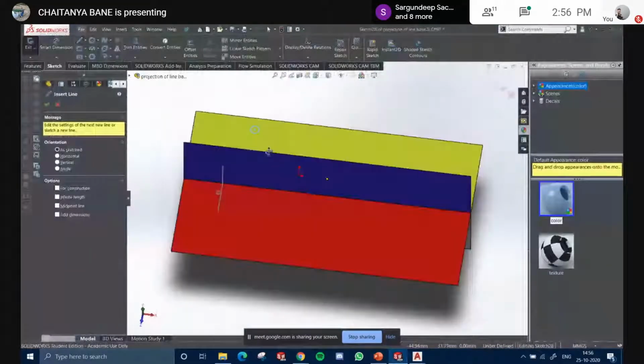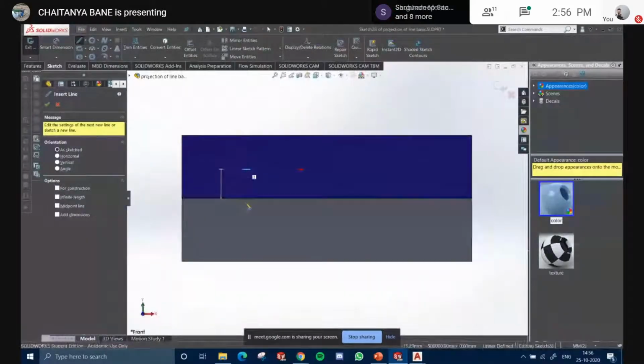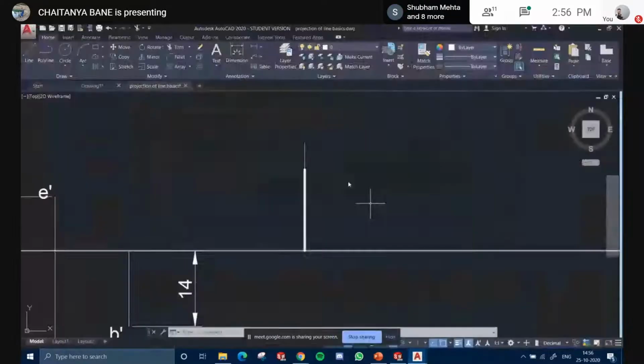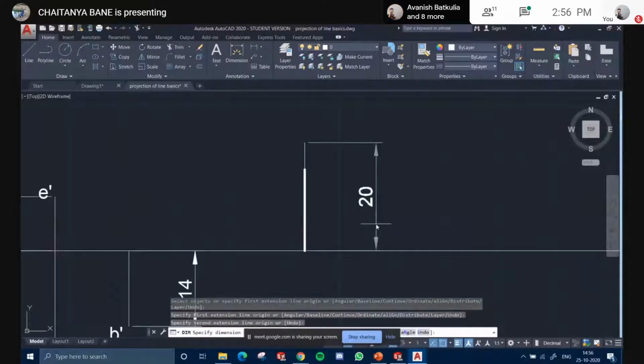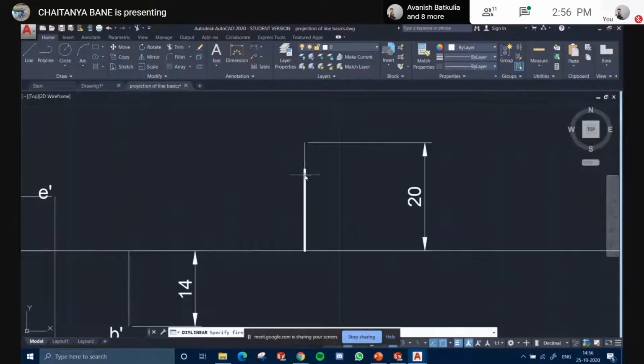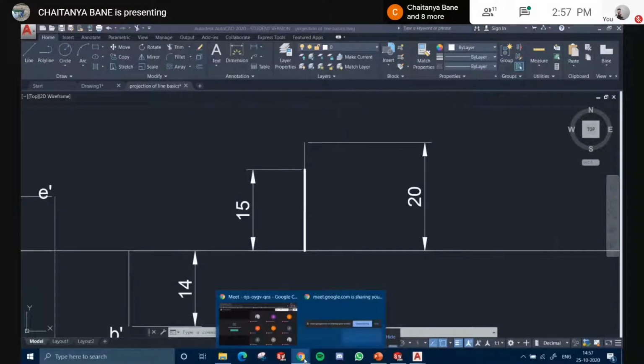The front view was 20 mm above the XY. So this was the front view, the thinner line. Your point came here at 20 mm, and the top view is 15 mm. So this is what you got. Okay, everybody got the point? Clear? Yes. Got it.